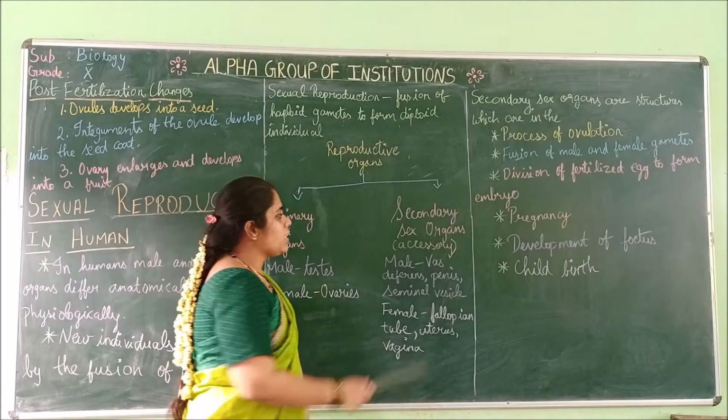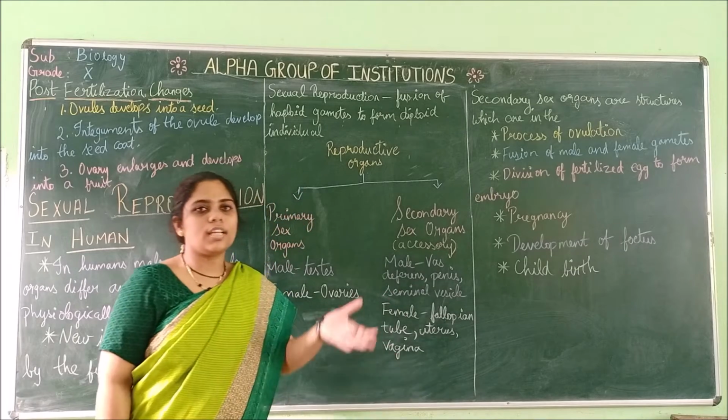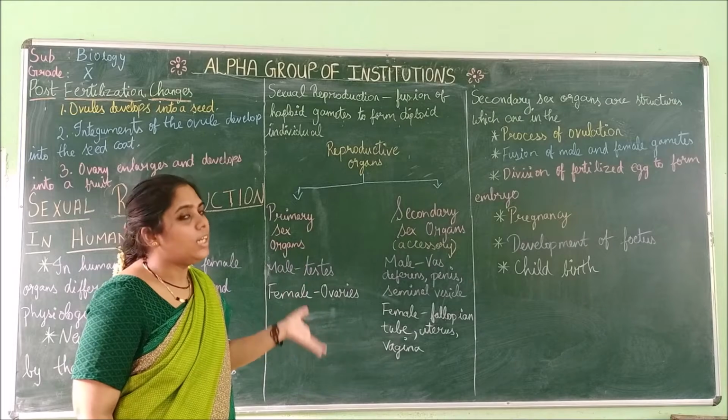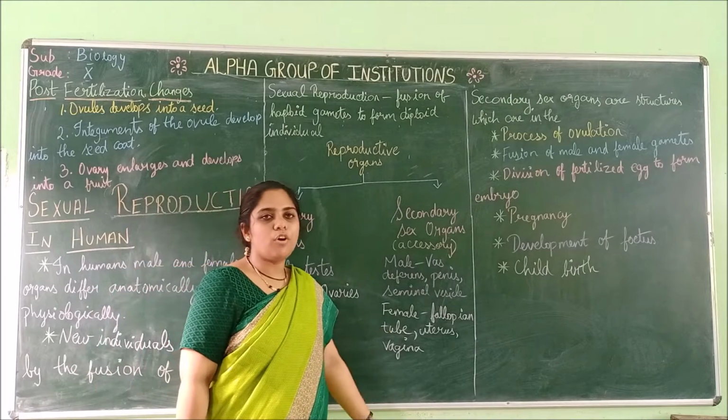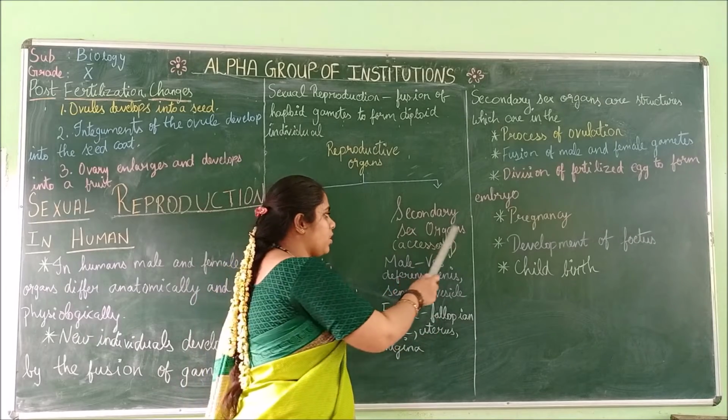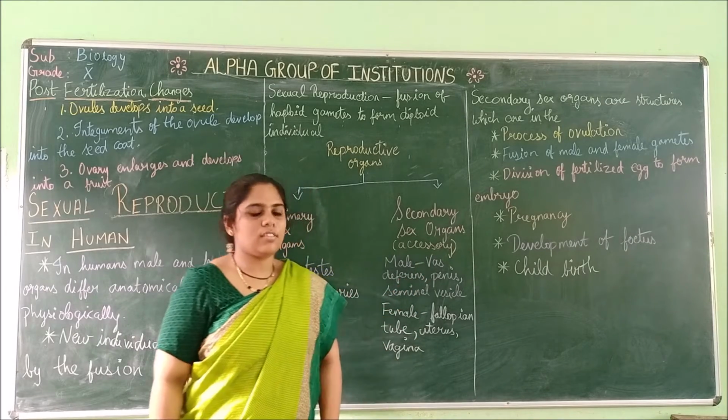The secondary sex organs are the other organs, excluding these two, in male and female that are involved in reproduction. They all come under the secondary sex organs, or accessory sex organs.